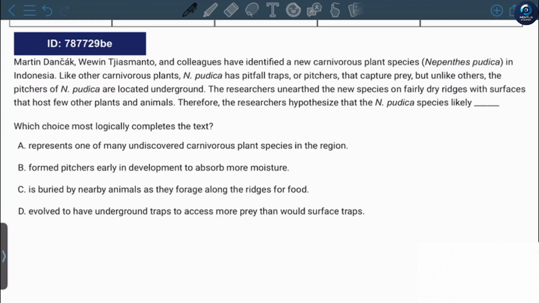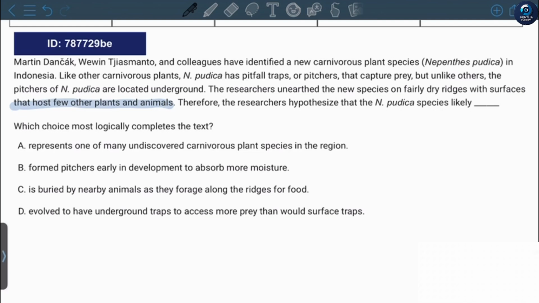Therefore, the researchers hypothesized that the Enpudica species is likely... So, it was located in dry places where few other plants and animals are on Earth, and due to this reason, probably Enpudica evolved the way so it could capture animals underground in order to survive.